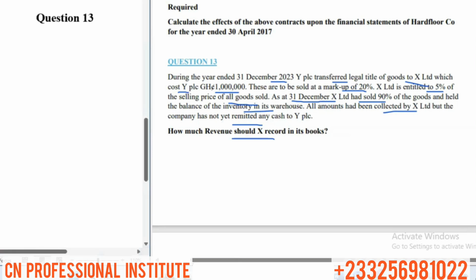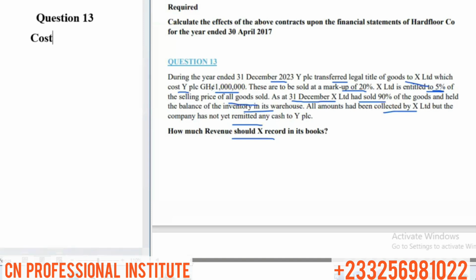Now we've learned that for agency, the agent will record revenue equal to the commission that the agent is taking. What is the commission that the agent is taking? Are you following? We're told that the agent is entitled to 5% of goods sold, right? So let's look at the value of goods transferred from X to Y. We're told that goods were transferred at the cost of 1 million to Y, right? So this is the cost of the goods transferred.